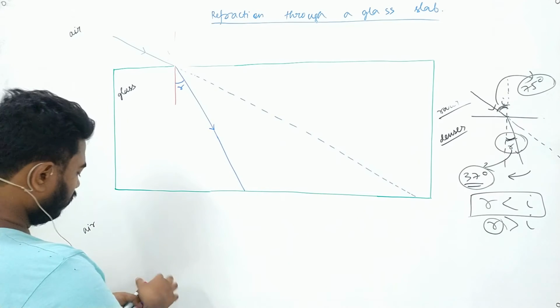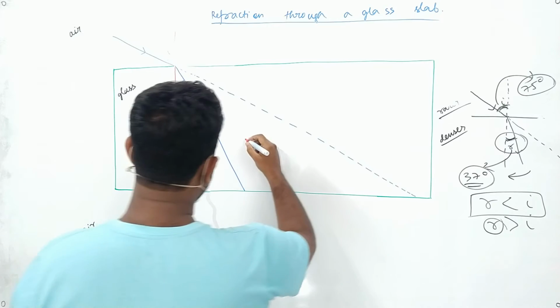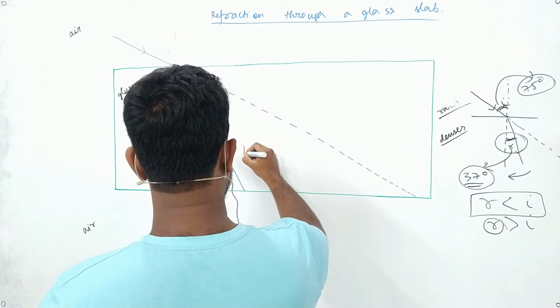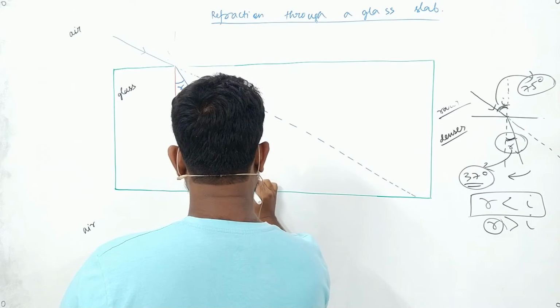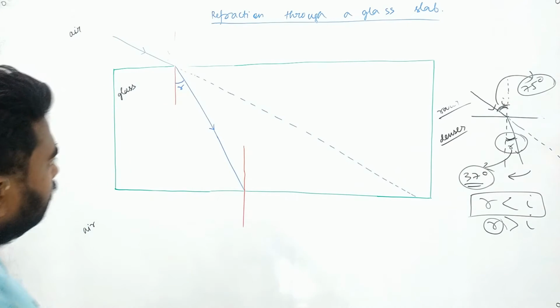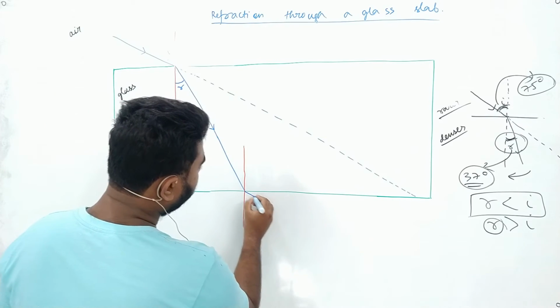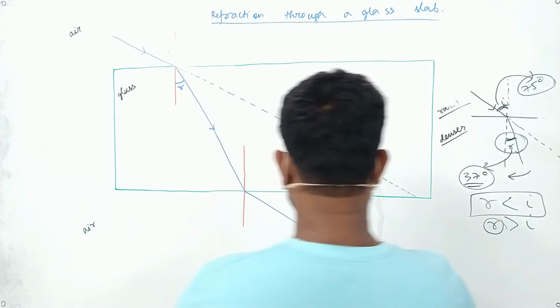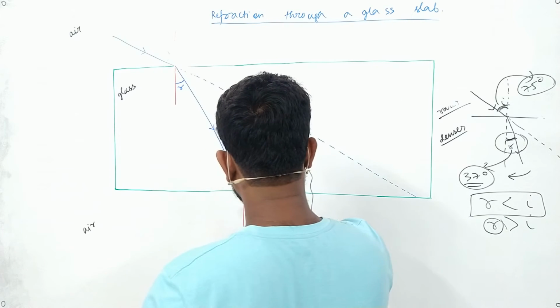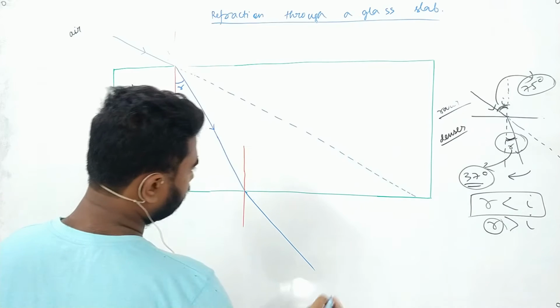Now when it fell on this point, let us draw again a normal. Now see, it will again get refracted.